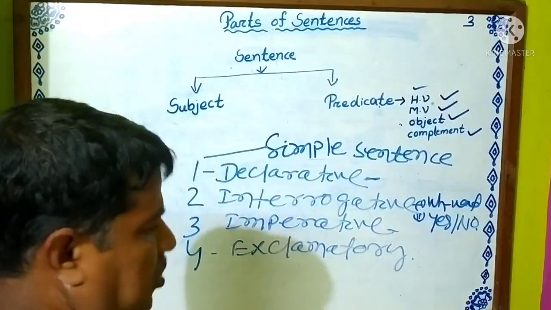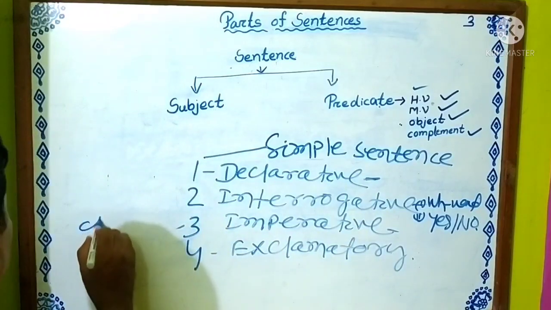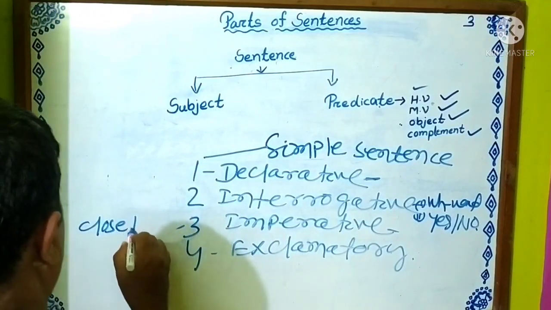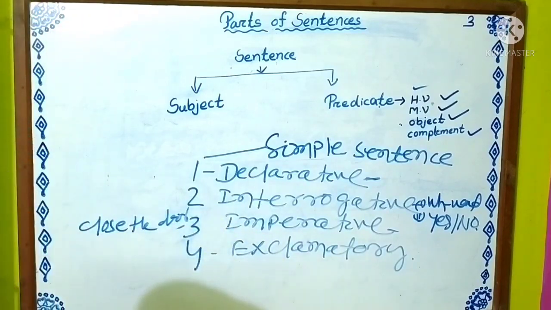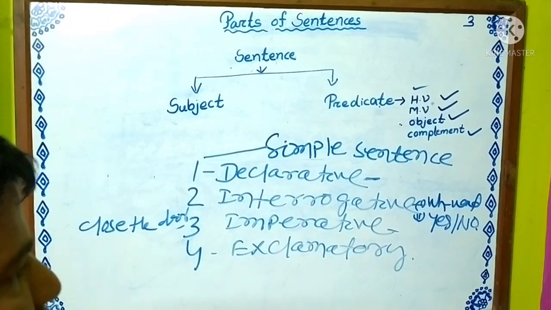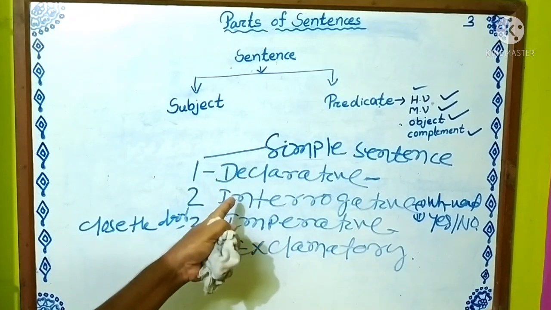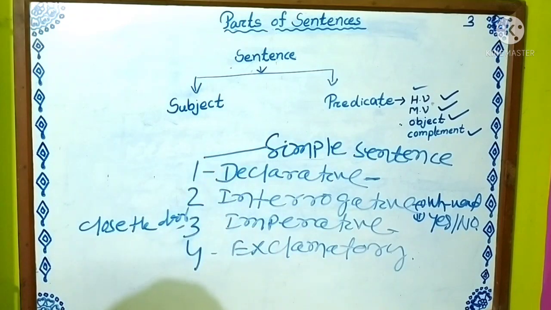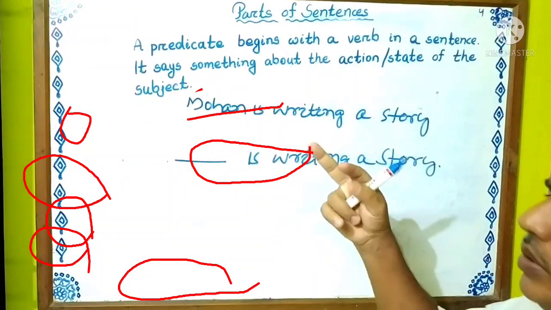Imperative: close the door. Exclamatory: what a beautiful picture. These are examples of the simple sentence, which is divided into four kinds.